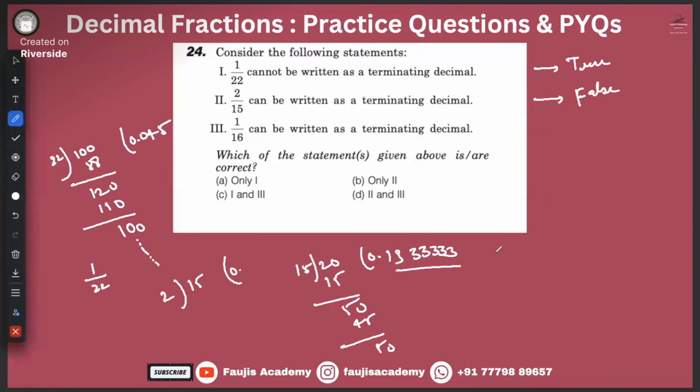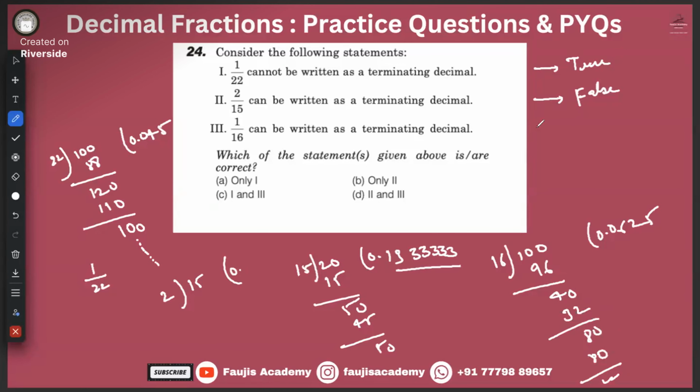Right? Now 1 by 16. Okay. So can 1 by 16 be written as a terminating decimal? Yes. True. Okay. So which answer option is correct over here? C, 1 and 3 only. Okay.